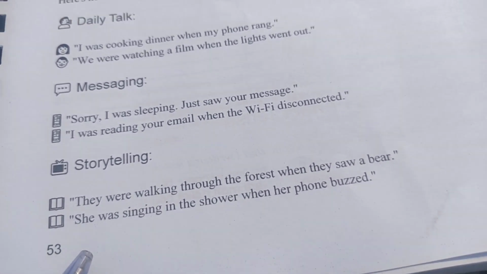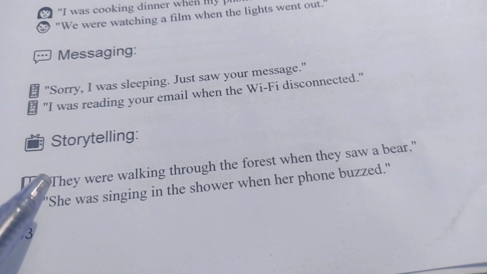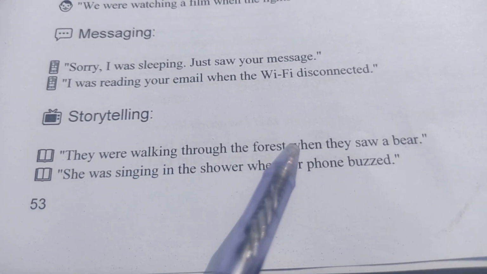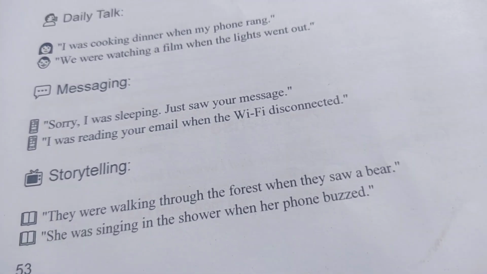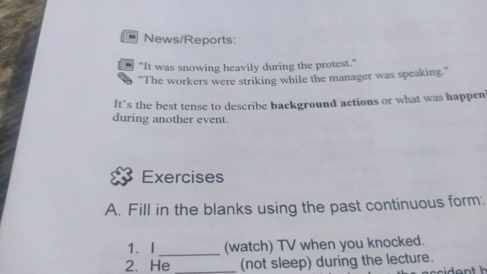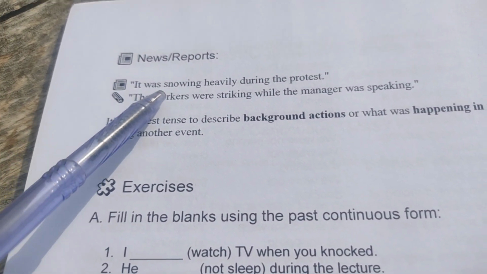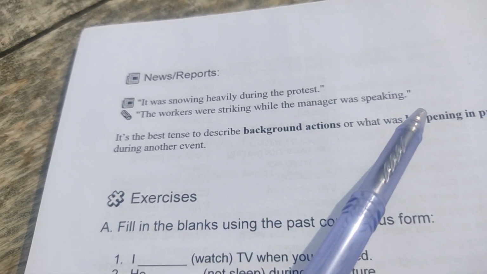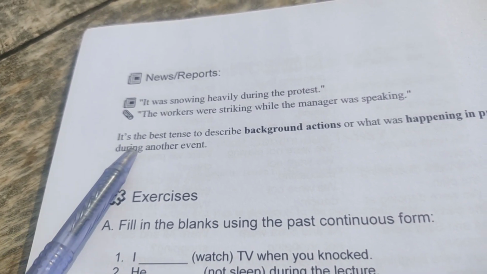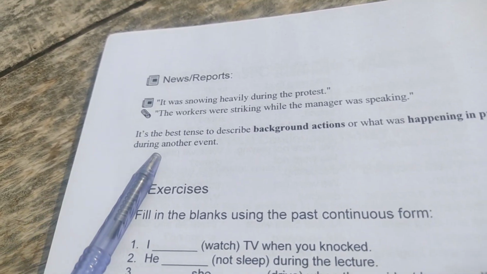And you can also use past continuous or progressive tense in storytelling. Example: they were walking through the forest when they saw a bear. She was singing in the shower when her phone buzzed. And here we have news report example sentences. It was snowing heavily during the protest. The workers were striking while the manager was speaking. It's the base tense to describe background actions or what was happening in progress during another event.